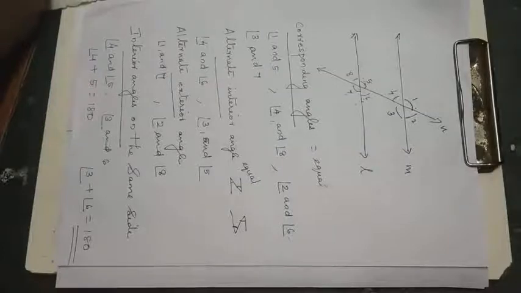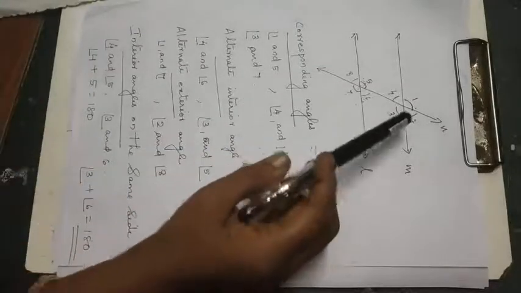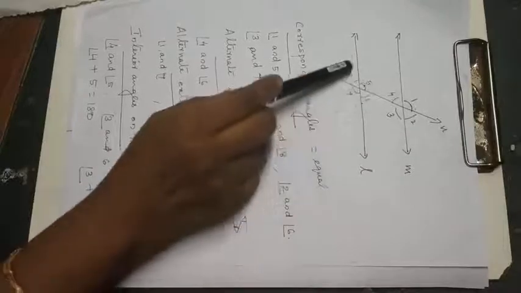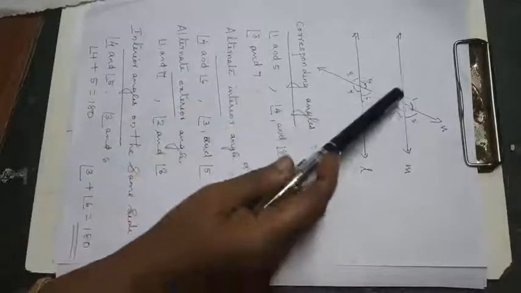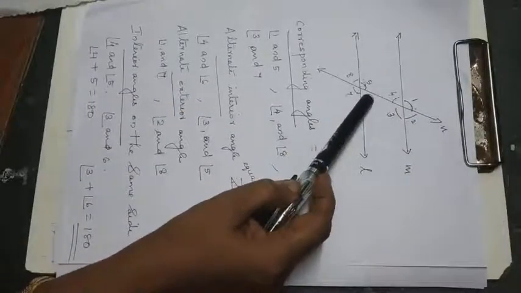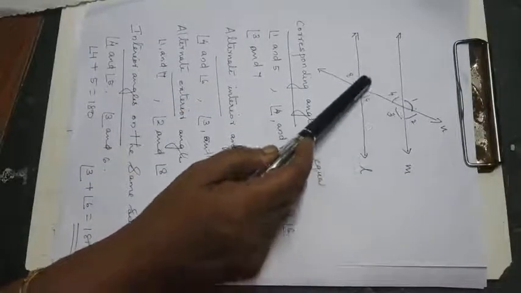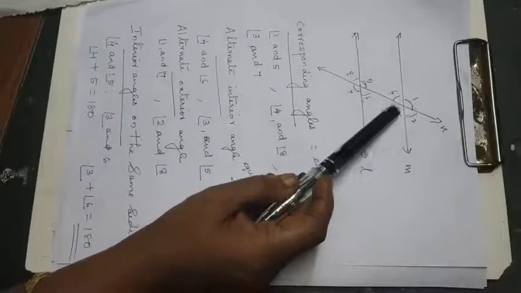Page number 100, theorem 6.2, if a transversal intersects two parallel lines, then each pair of alternate interior angles will be equal. So alternate interior angles we discussed yesterday, Z shape or the reverse one. 4 and 6 are alternate angles, 3 and 5 are alternate interior angles.